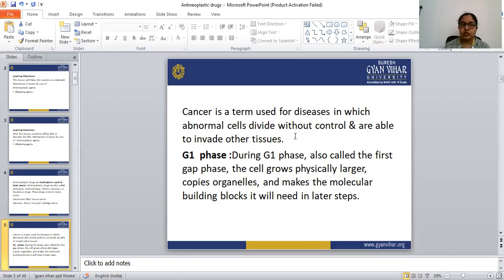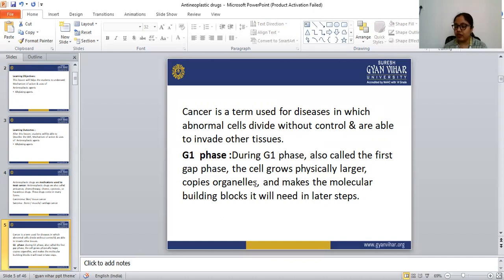Before moving to our alkylating agents, we have to know the cell cycle. All these anti-neoplastic drugs act in these phases. The cell cycle has 4 phases: G1 phase, S phase, G2 phase, and M phase.